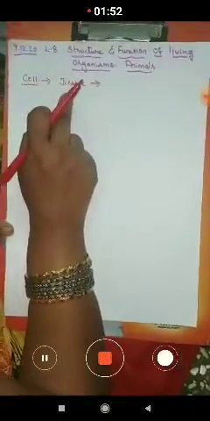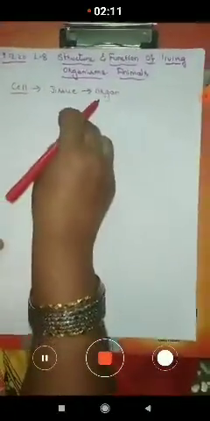Now a group of tissues group together to perform one function. This is called an organ. As the baby develops, we can observe the different organs being formed in the human baby.